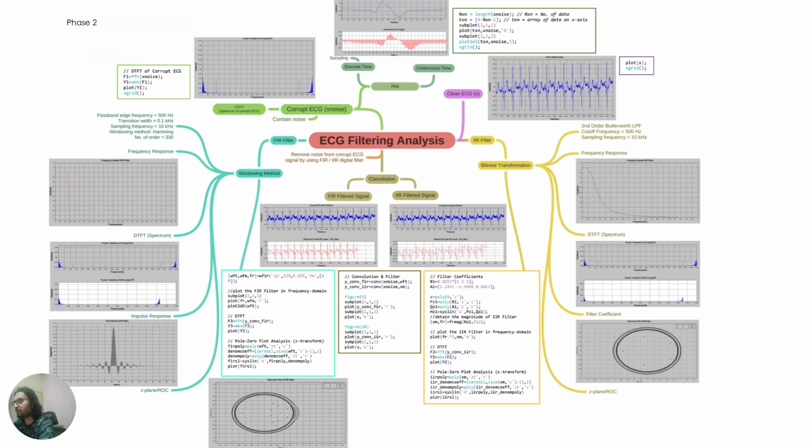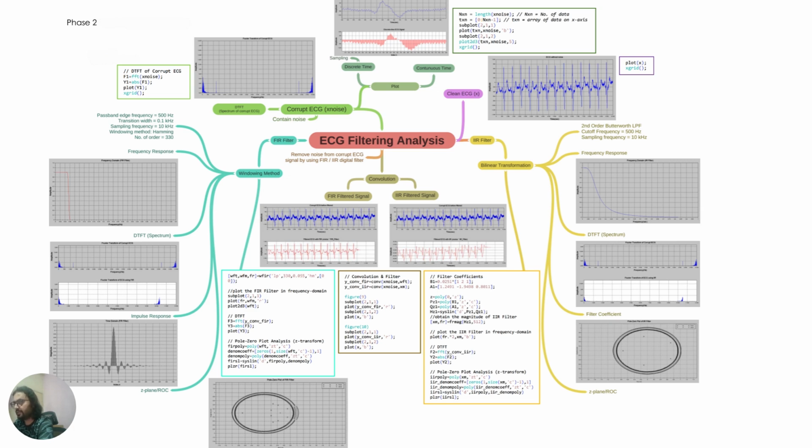IIR, which is referred to as infinite impulse response filter. The IIR filter uses a second-order Butterworth low pass filter. Filter design: cutoff frequency 500 Hz, sampling frequency 10 kHz, filter coefficients. Frequency response: the frequency response of the IIR filter shows how it behaves in the frequency domain, similar to the FIR filter I mentioned before.